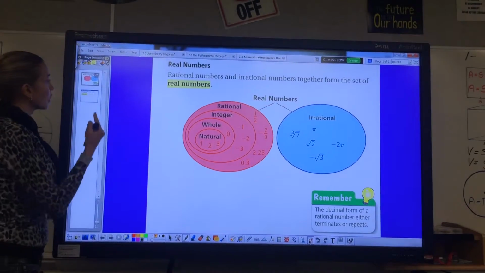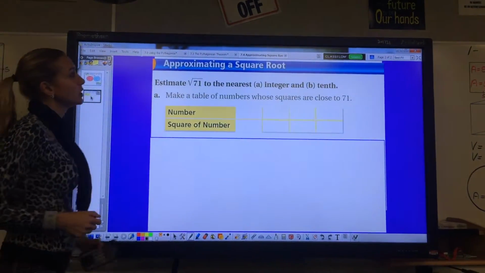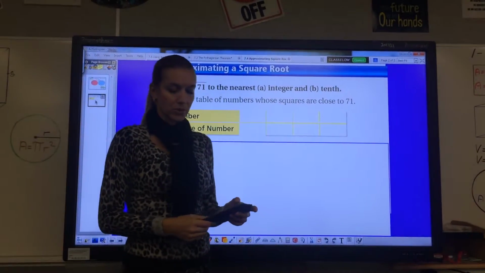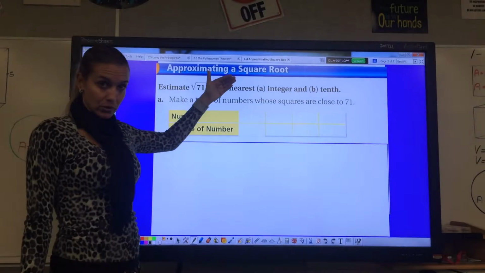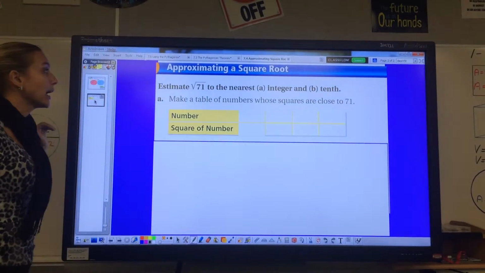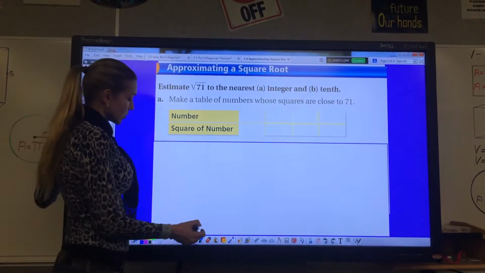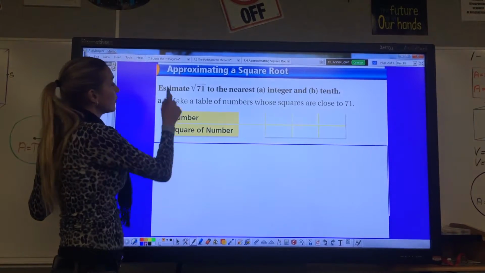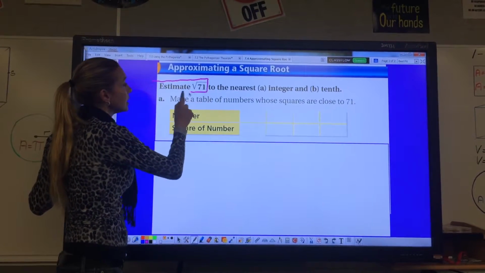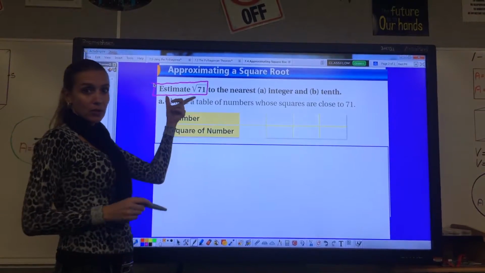If we're going to step our game up just a little bit when it comes to square roots, you will be approximating square roots. When I have to approximate a square root, I cannot use a calculator. You will have problems that will tell you estimate square root of 71.